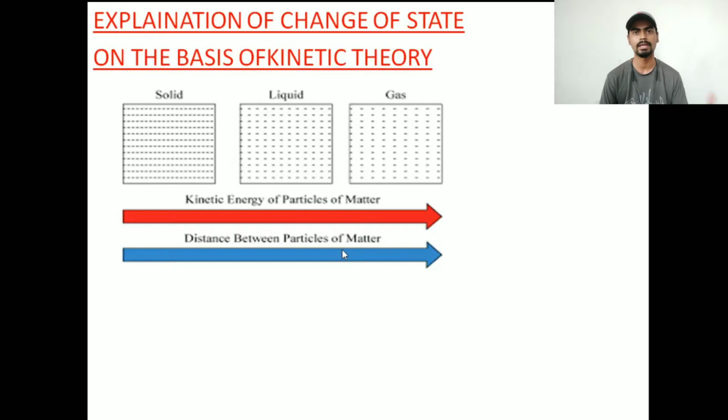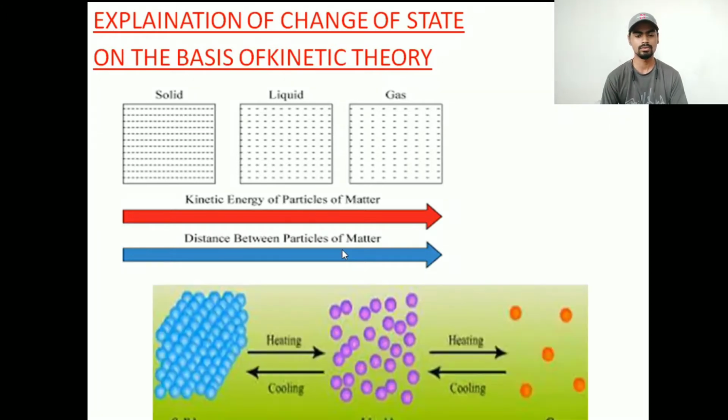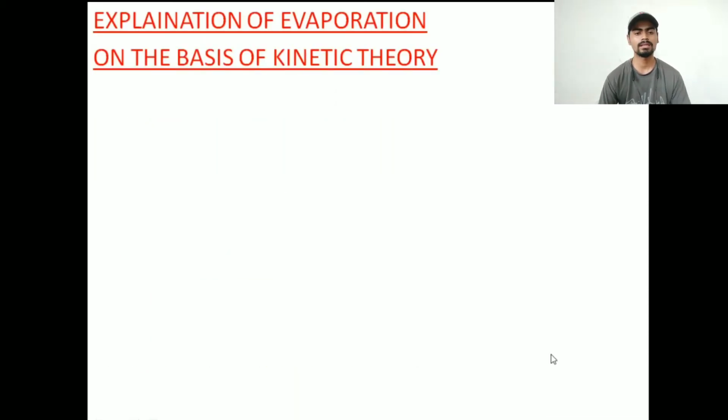So simply we can say when you apply heat energy to a solid, it gets converted into a liquid, and if we further apply heat energy to a liquid, it gets converted into a gas. Okay, so now let us understand the explanation of evaporation on the basis of kinetic energy.